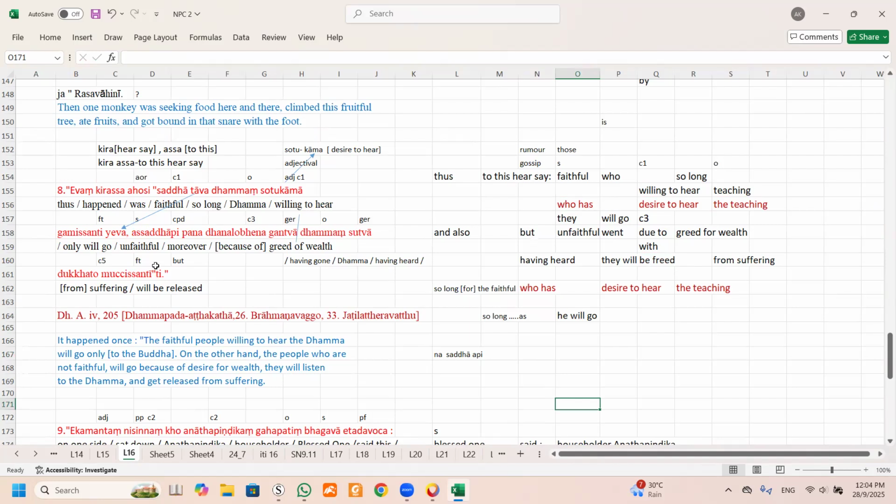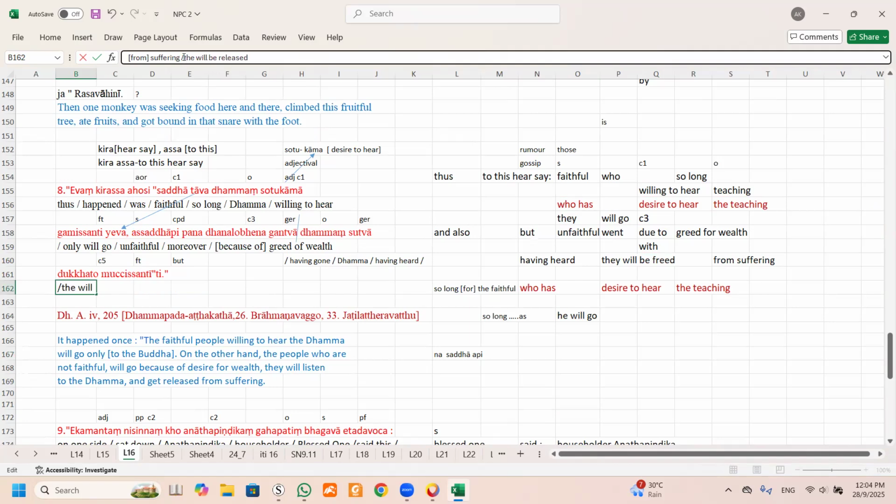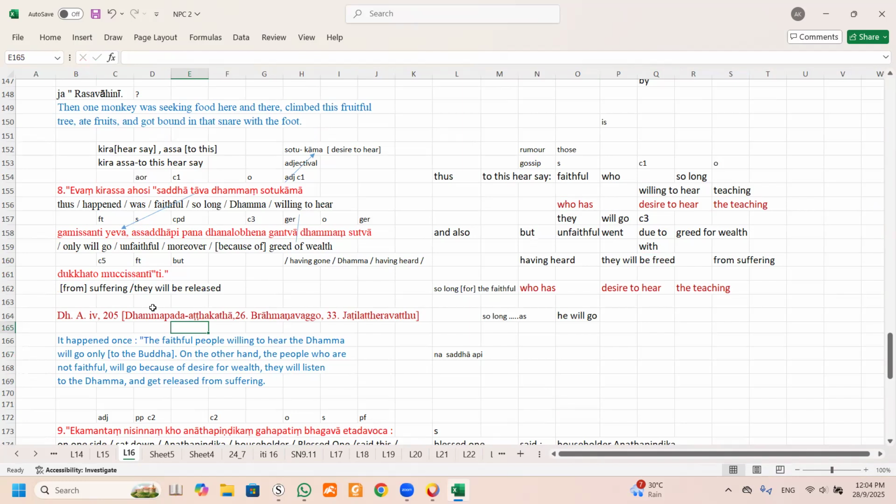Okay, any question in between? Because this is a plural. Technically, it should be a plural. They. Santi. Santi is a plural. So Santi can be plural. They will be free. All right. Okay. Any question on this?